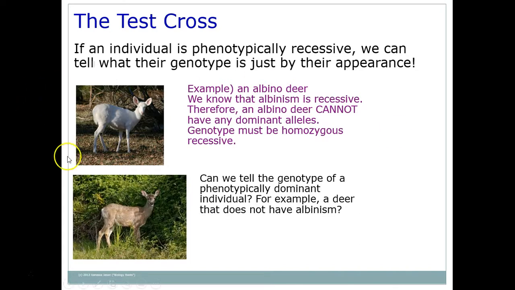Now, let's look though at a normal deer. In a normal deer, can we tell what the genotype is? Well, this normal deer could be big N, big N, homozygous dominant, or it could also be heterozygous. So we can't actually tell what its alleles are, what its genotype is, just by looking at it. We have to do what's called a test cross.